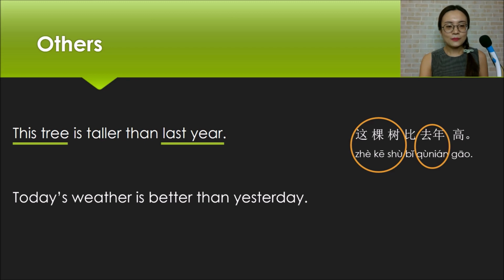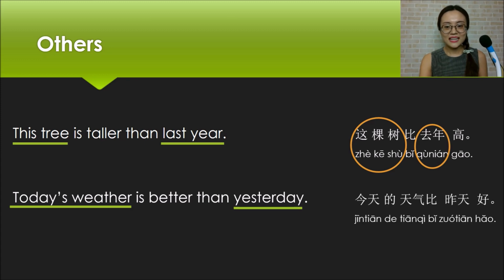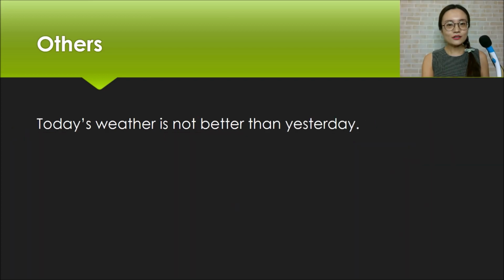Look at this example. Today's weather is better than yesterday. We just want to compare the weather today and yesterday, so we can just use yesterday as the second comparative object. 今天的天气比昨天好.